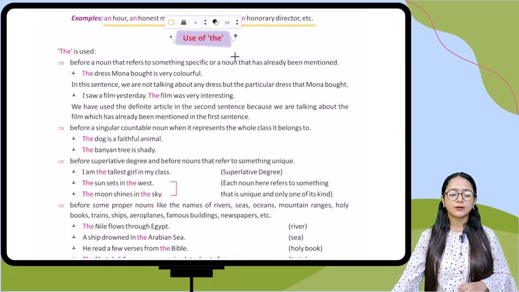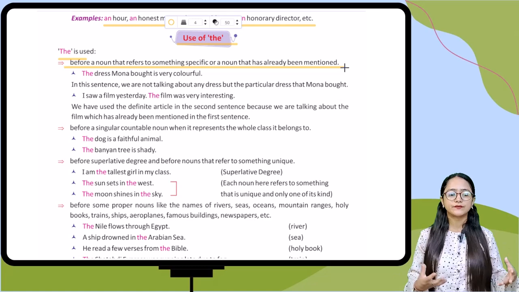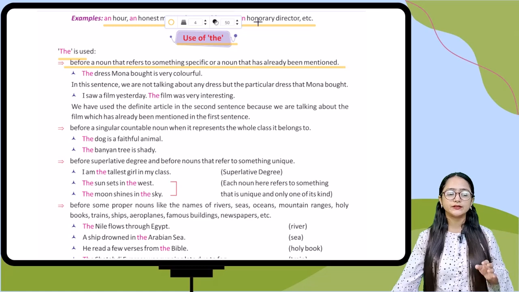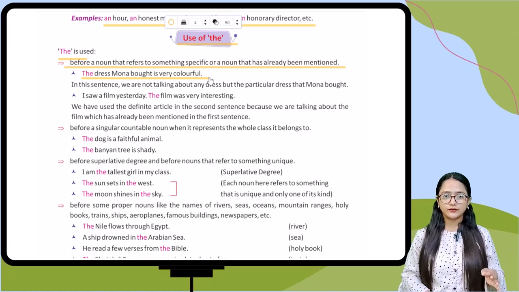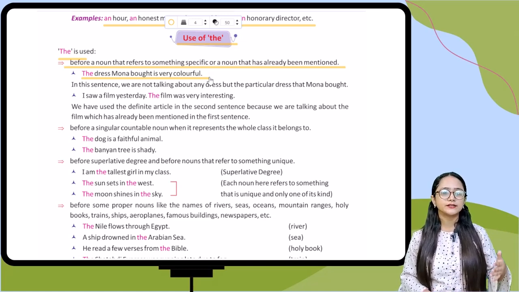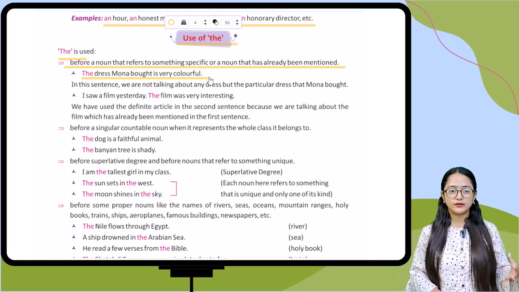Now students, let's talk about the use of the. The is used before a noun that refers to something specific, or a noun that has already been mentioned. In that condition, you have to use the. For example, the dress Mona bought is very colorful. Basically it is telling you about the particular dress which Mona bought, that is very colorful.